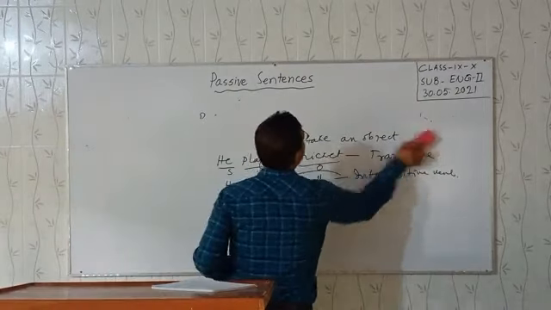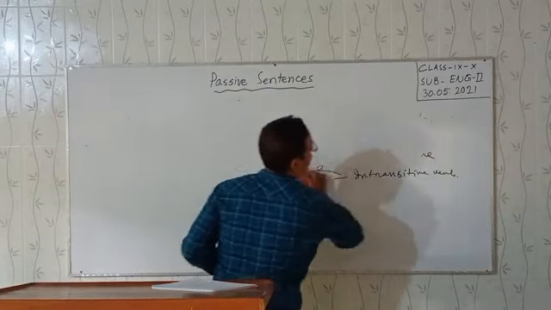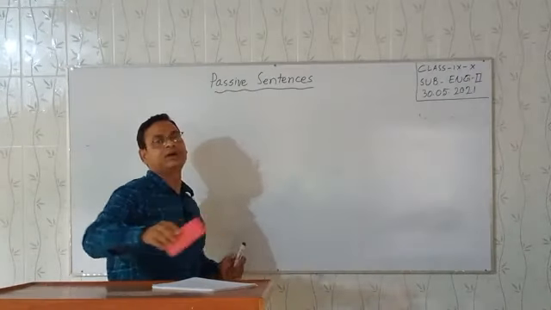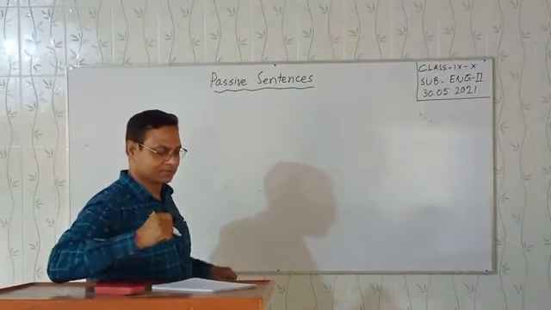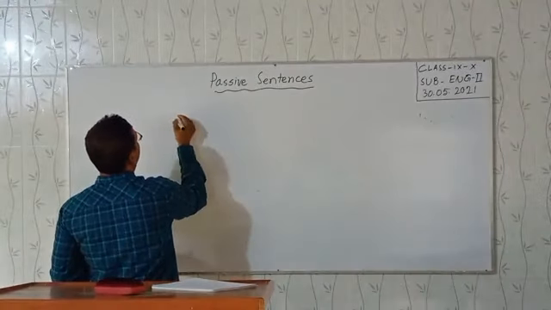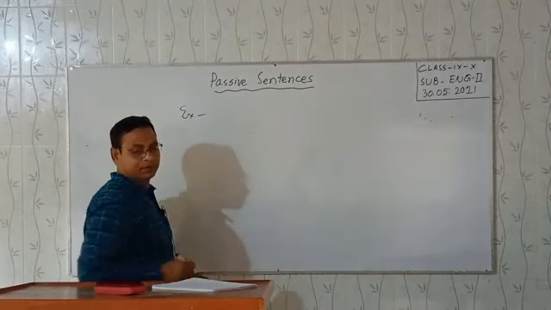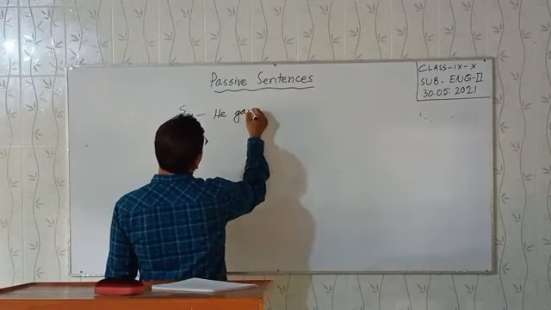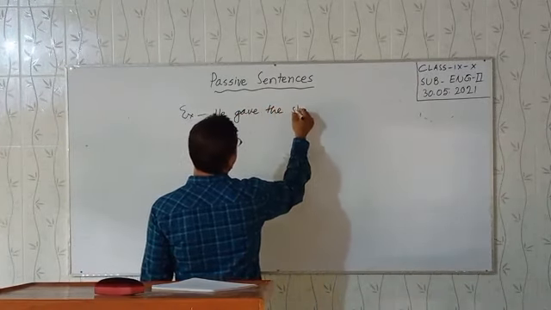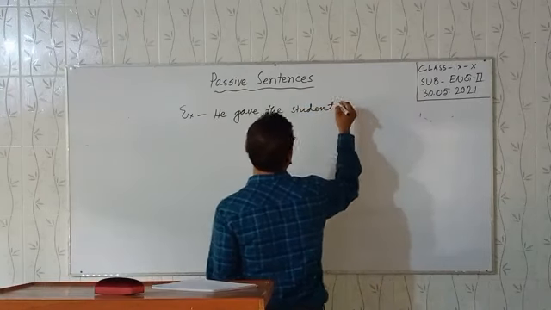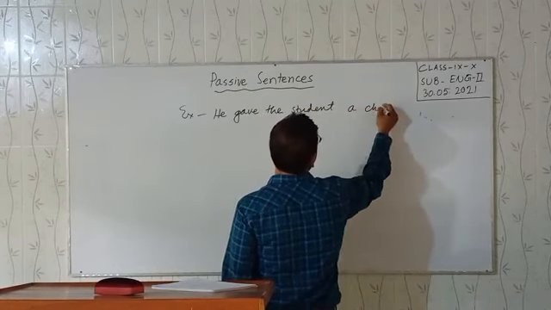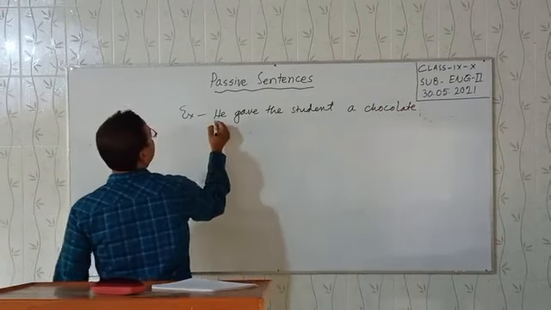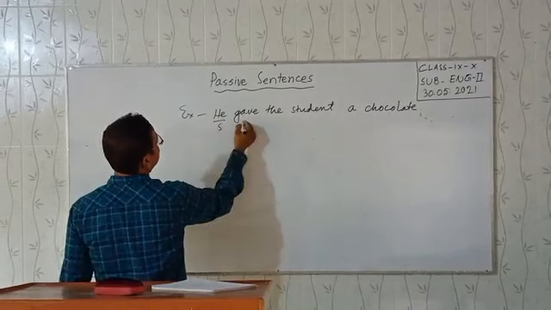There are some verbs in English that take a double object. Let me give an example. He gave the student a chocolate. If we analyze the sentence, this is the subject, this is the verb, and these are both objects.